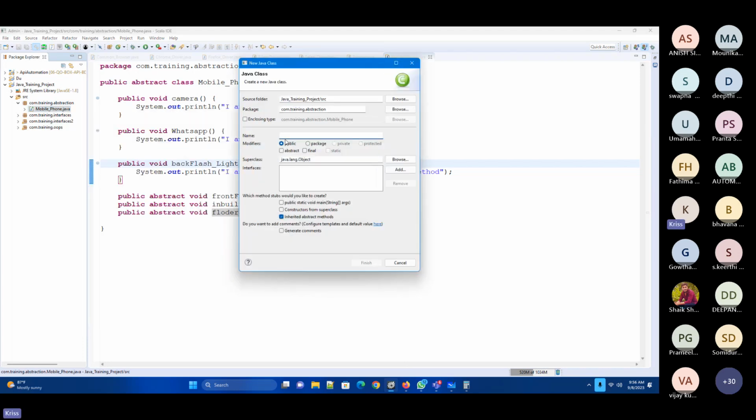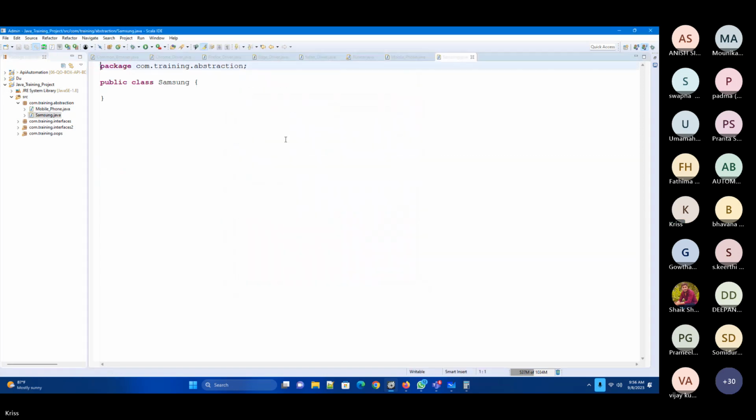So in this particular class file, I'll be taking it for Samsung. Okay. So when I created this particular Samsung, now the Samsung extends, which it will be extending it, mobile phones. It is trying to extend this particular mobile phone now.